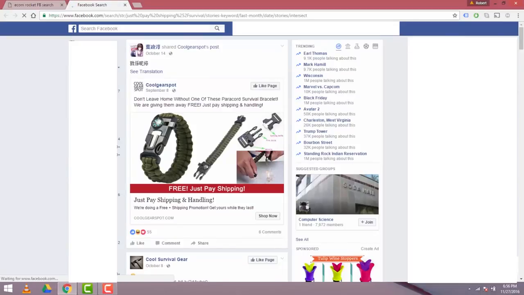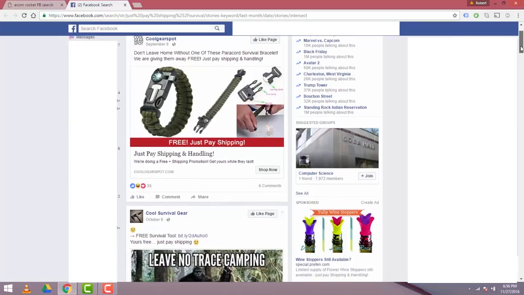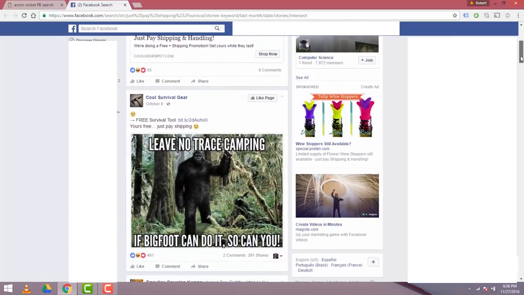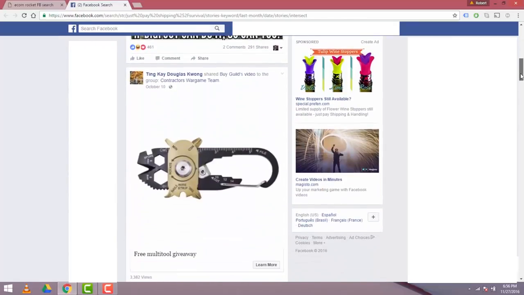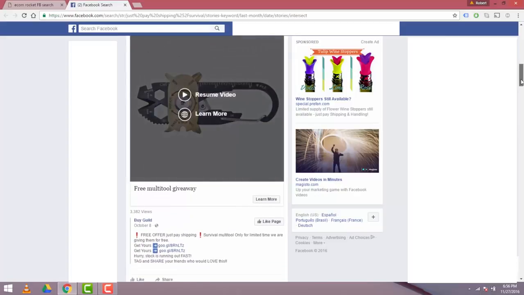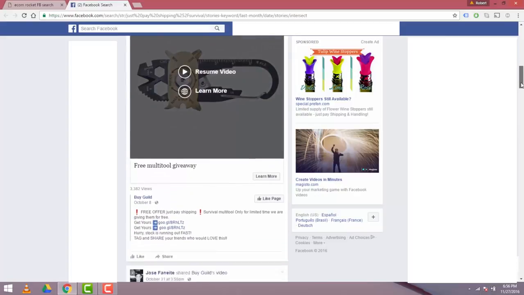When I hit search, you'll see that the Facebook search window comes up. It populates a new window. And in the newsfeed area, you'll see all of these advertisements that have the word survival in them. So we see this bracelet, which is popular, but kind of seen its day already. So we'll keep scrolling down. Leave no trace camping. And what is this? All right, so here's a multi-tool. It's got 3,300 views. That looks pretty cool.